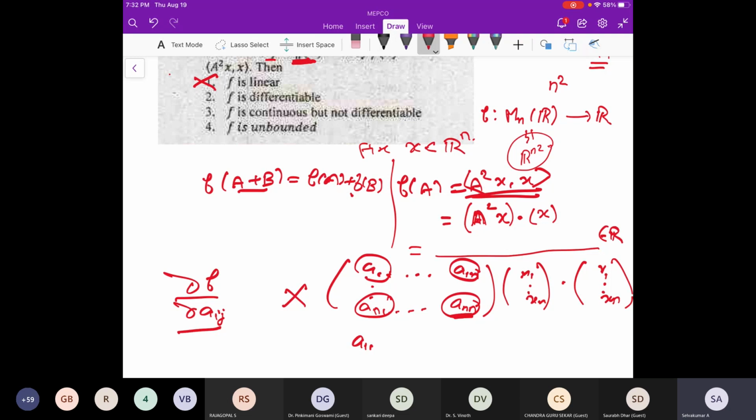Because whatever we are doing here is some product and addition. Whenever you take a square, those are products and additions, and the xi multiplications are constant multiples, because x1, x2, xn are fixed constants. So those are polynomials, and for polynomials everything is differentiable, the partial derivatives are continuous. So this is differentiable. The statement saying it is not differentiable is wrong.